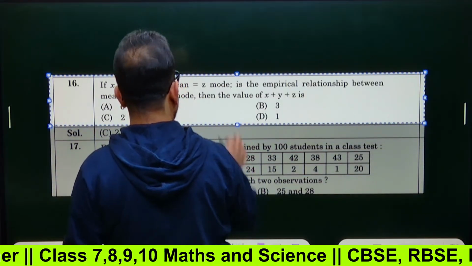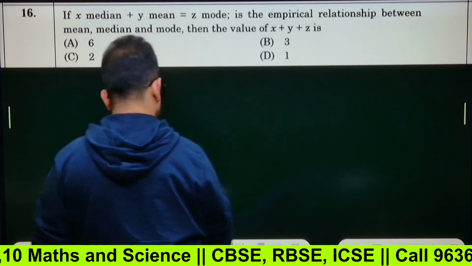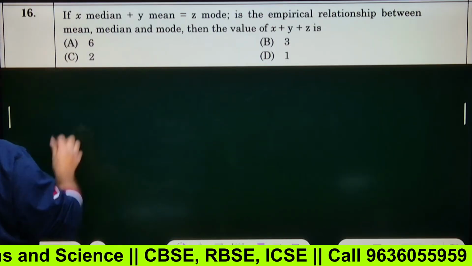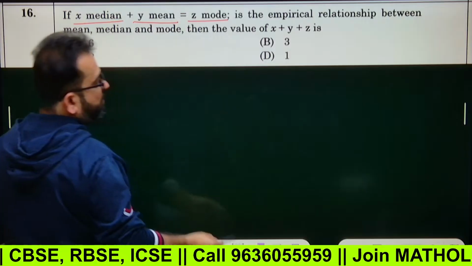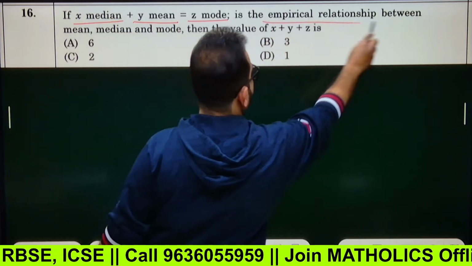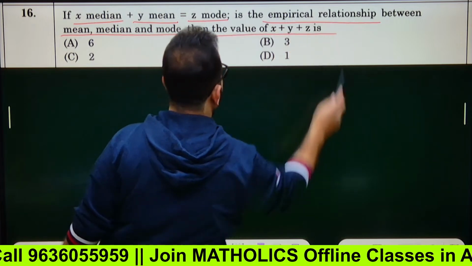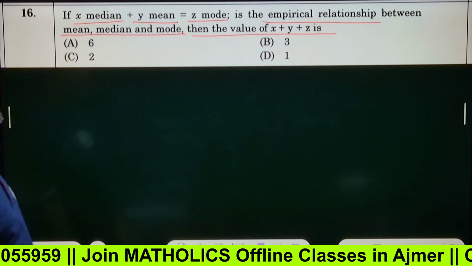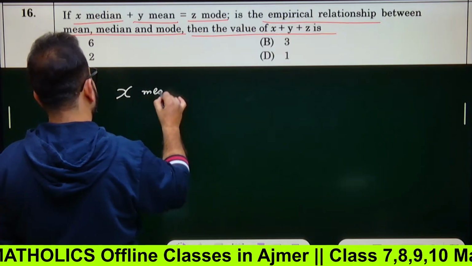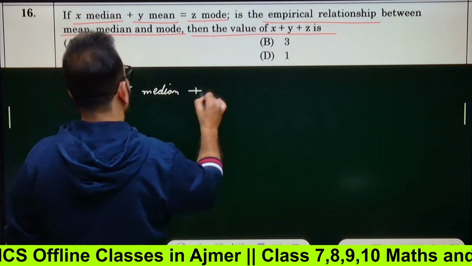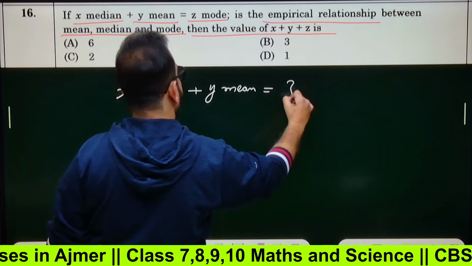Everyone of you knows the empirical formula. What is the empirical formula? Anyone? This question is based on the empirical formula. If x median plus y mean equals to z mode, what is the empirical relationship between mean, median, and mode? Then the value of x plus y plus z is what? You have been given that x median plus y mean is equals to z mode.